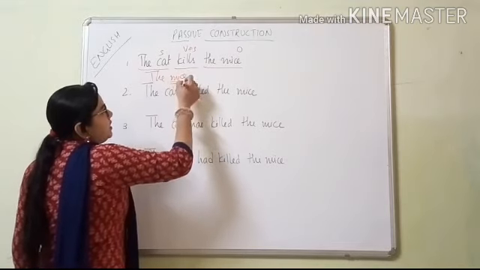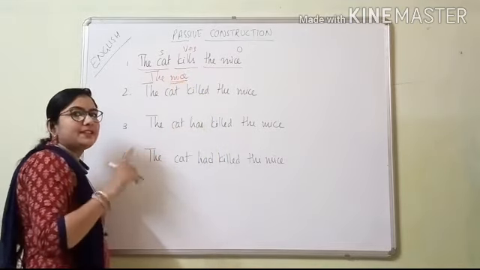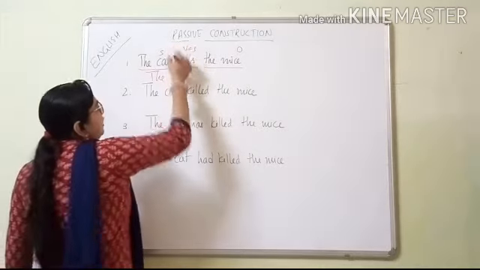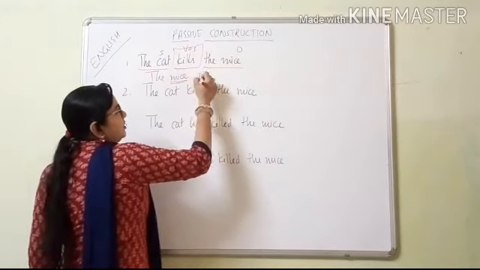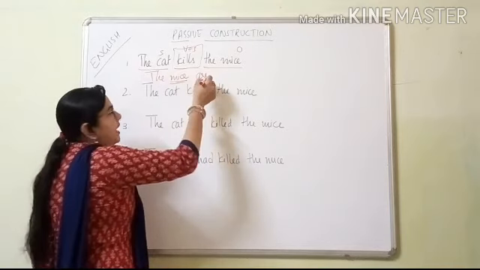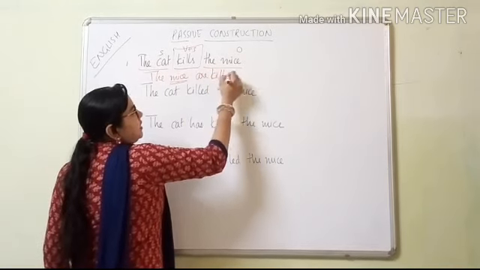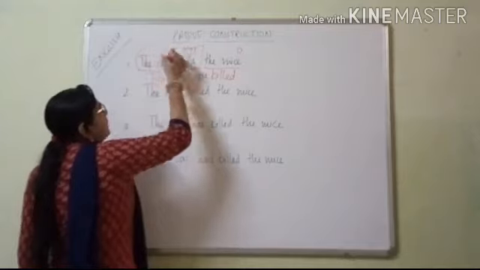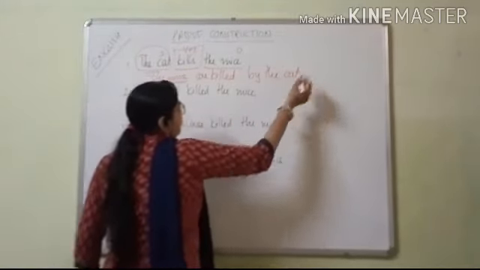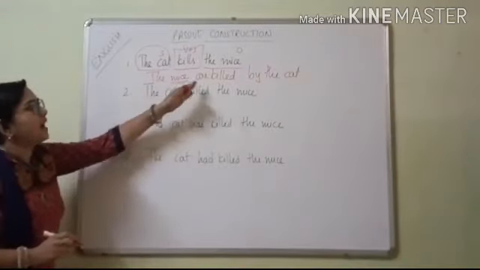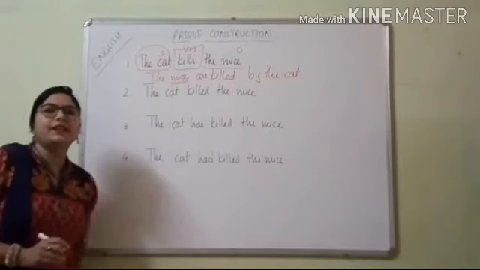Now here it isn't mouse, it is mice. Mice is the plural form. So V plus S. So what will we keep here? Are, because it is plural. So we will keep here are killed, verb's third form, by the cat. Okay. What is it? The mice are killed by the cat.